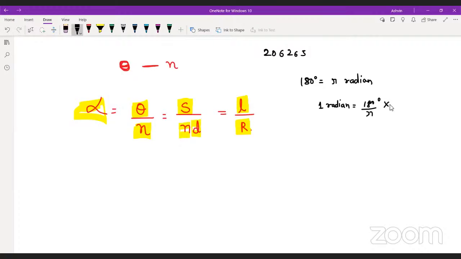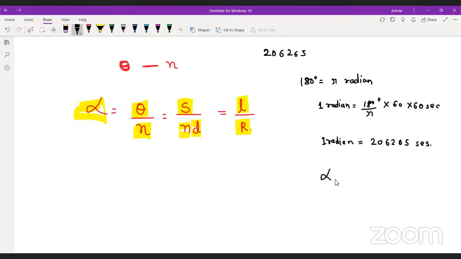Now convert this degree into minutes, and minutes into seconds. Always remember this thing: 1 radian equals 206265 seconds.